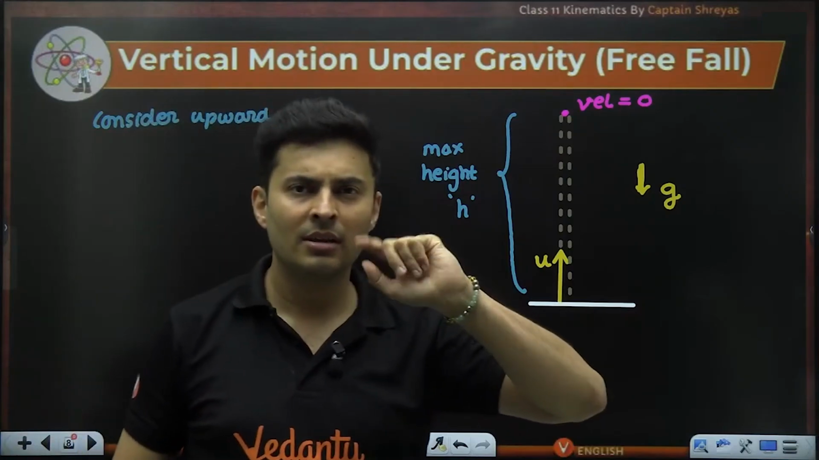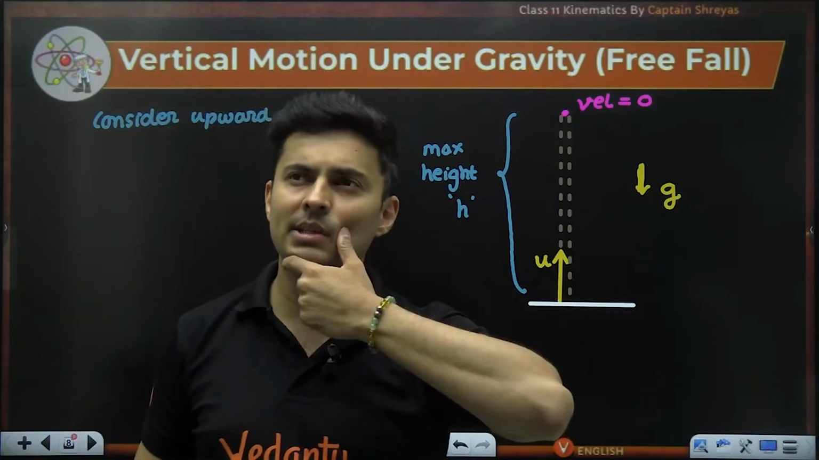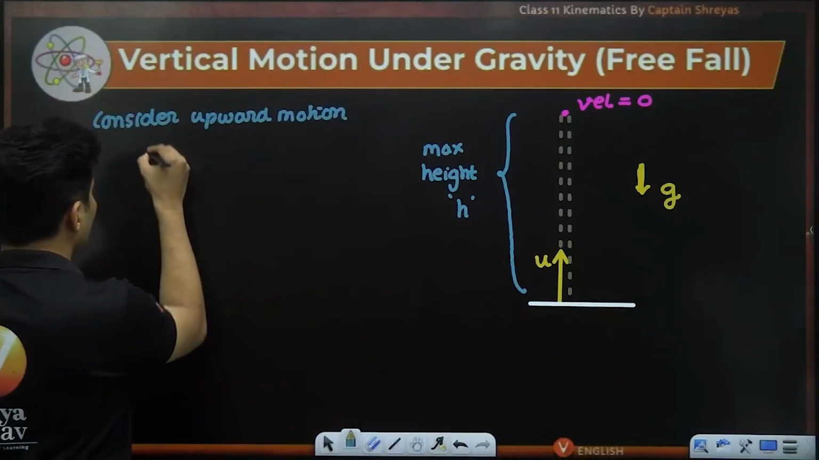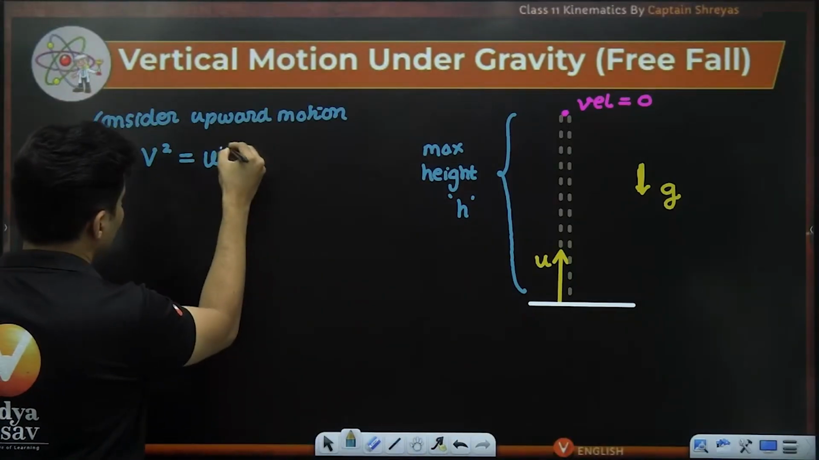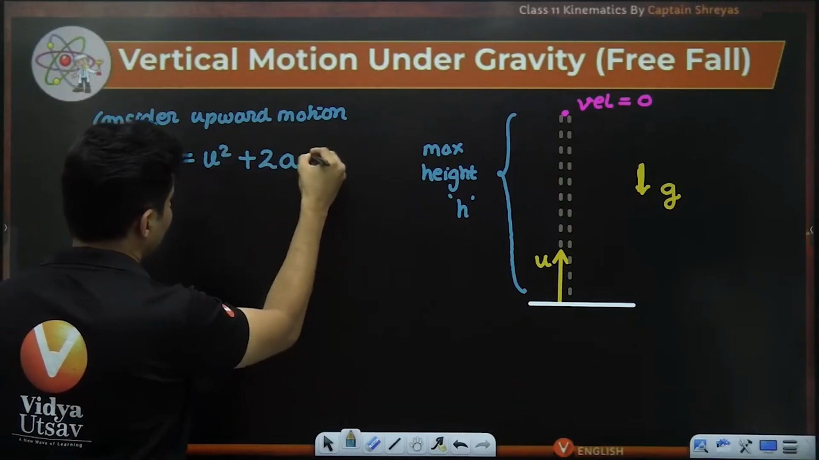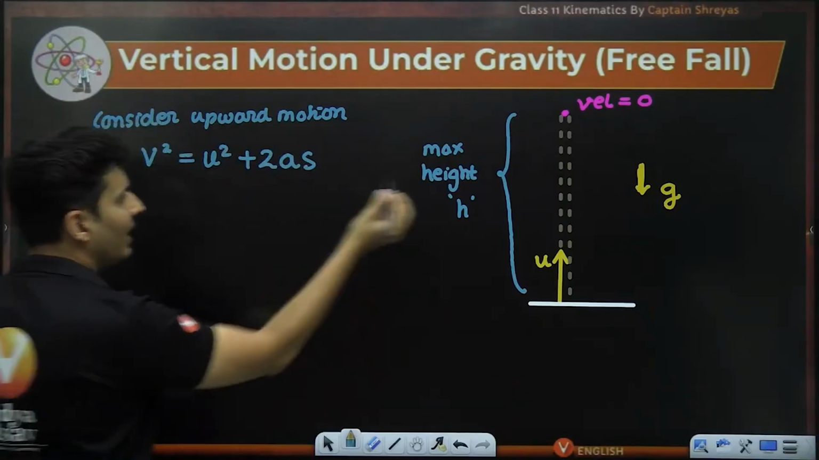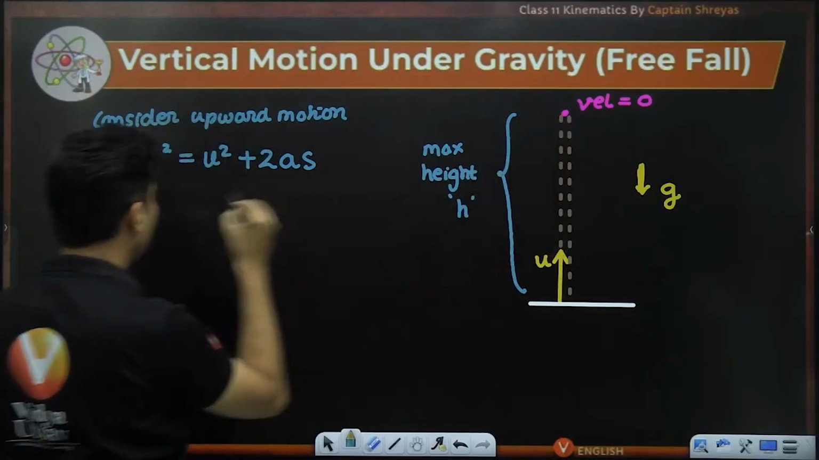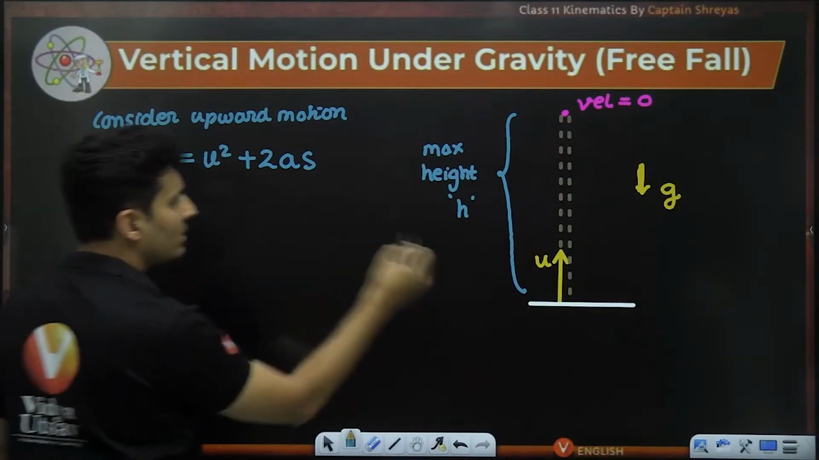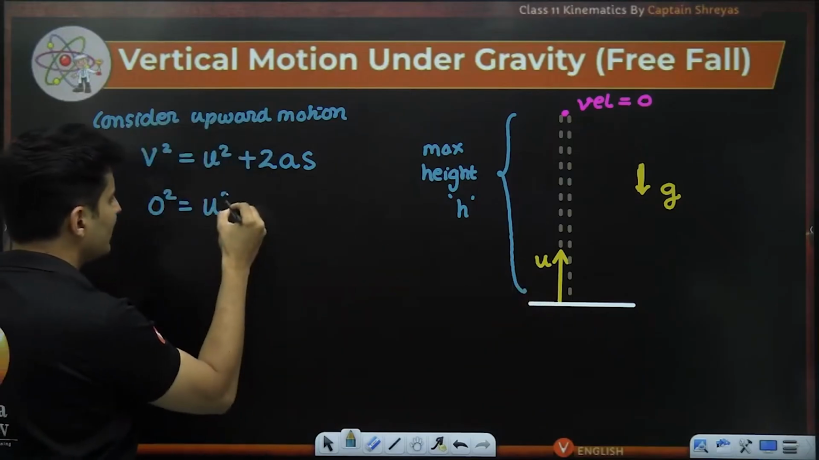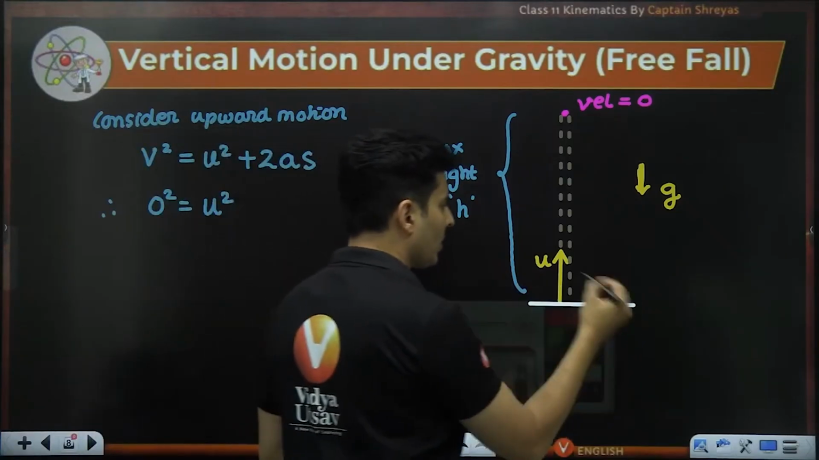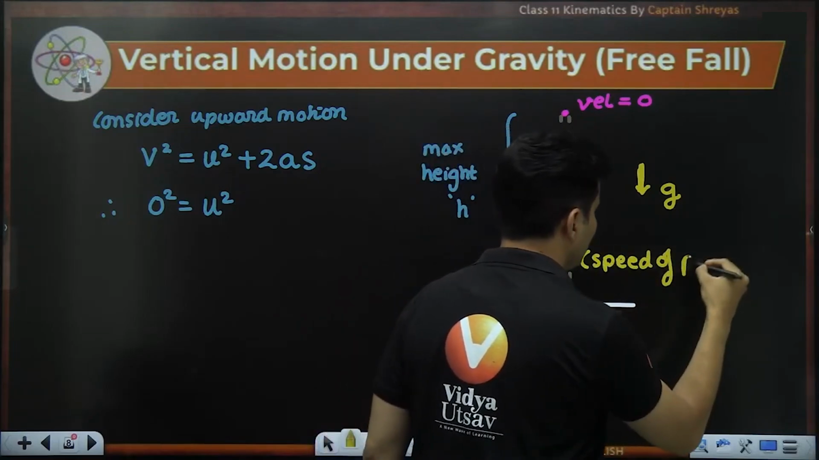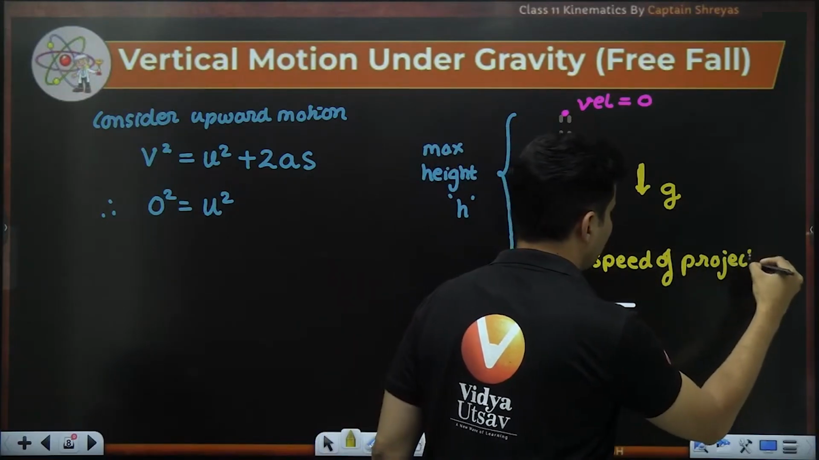I have three equations. V is u plus at, no use. S is ut plus half at square, I don't know the time. V square is u square plus 2as, that makes sense. So if I use v square equals u square plus 2 times acceleration into displacement, the final velocity from here to here is 0. Initial velocity is u. u is the speed with which I have projected it, the speed of projection.